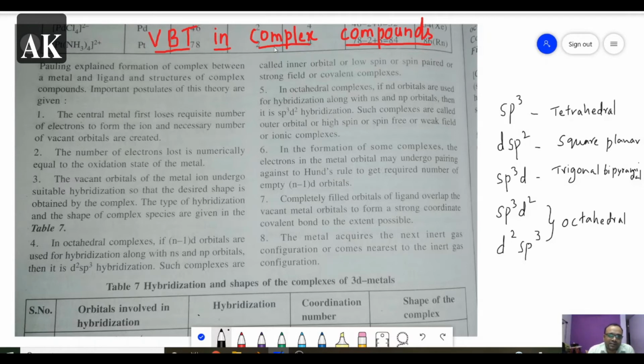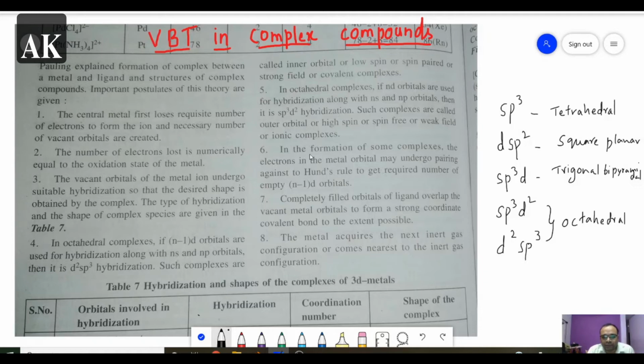Such complexes are called inner orbital, low spin, spin paired, strong field or covalent complexes. So whenever d2sp3 hybridization is obtained, they are called inner orbital, low spin, spin paired, strong field or covalent complexes. And if you get sp3d2 hybridization, they are called high spin or spin free, weak field or ionic complexes. The fourth and fifth points can be understood while doing any example.